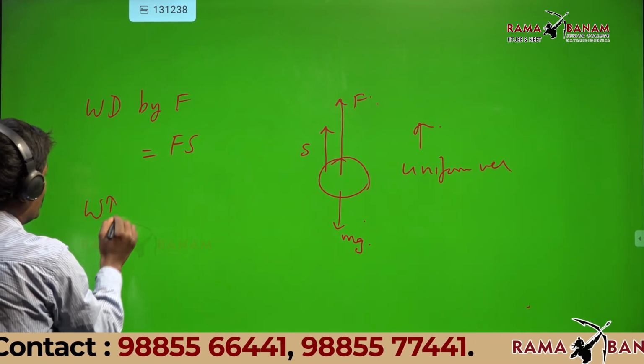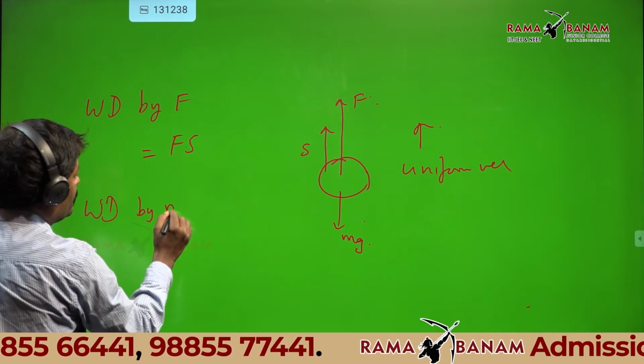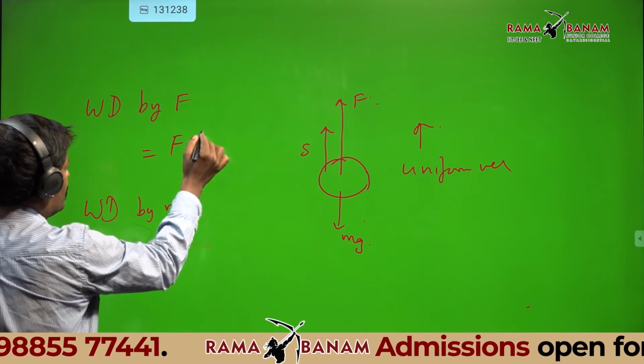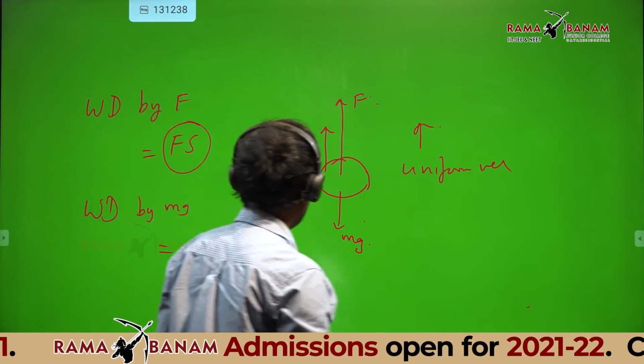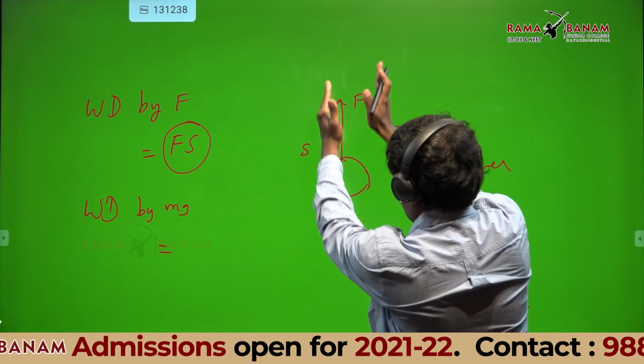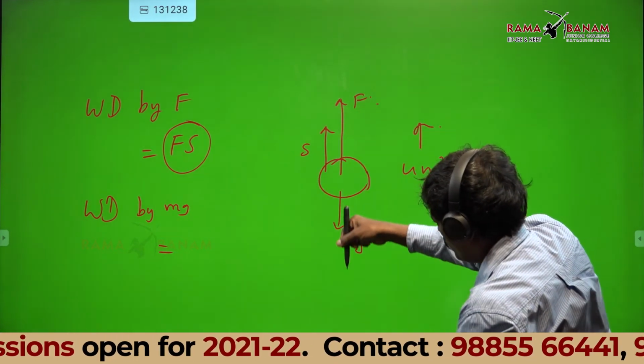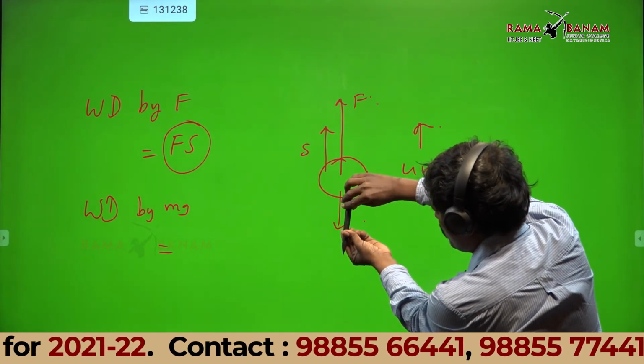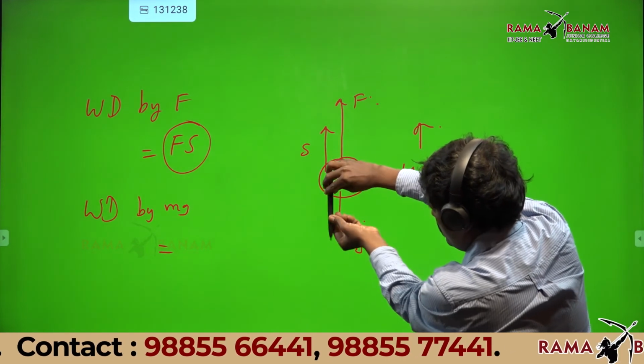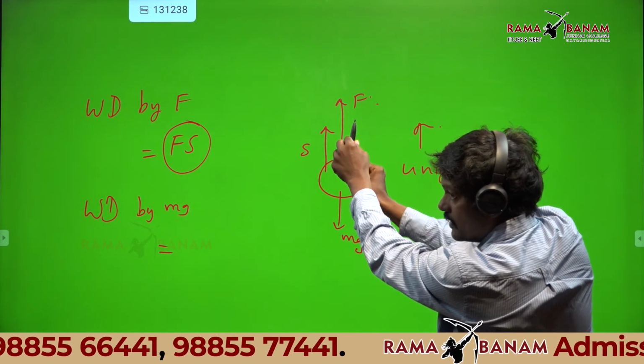Now work done by mg. Let us see. Ball is going up, mg is down. What is the angle between mg and s? 180 degrees.